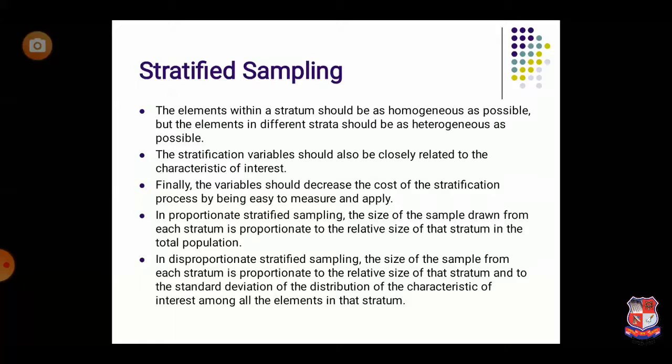Here 60% are male, so out of 10, they will select 60% male, meaning 6 students from the male stratum. And 40% are female, out of 100, so out of 10, the researcher will select 4 students from the female stratum. So this is an example of proportionate stratified sampling, where the sample is selected based upon the population proportion. This is known as stratified sampling.